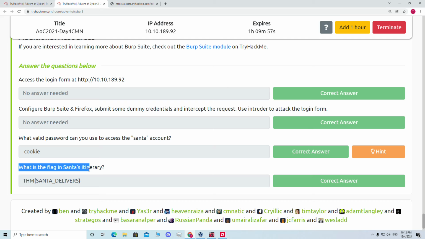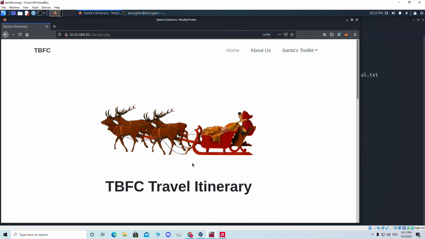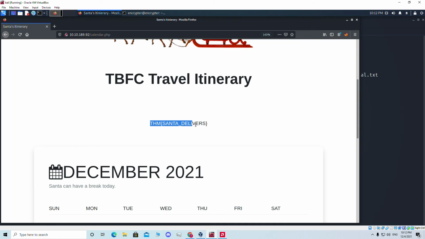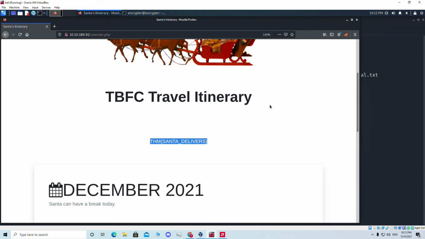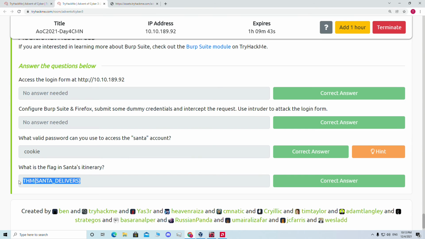Then, what is the flag in Santa's itinerary? So if we go back there, we can see here is the flag. So this is Santa's itinerary, and this is our flag. So this is the last answer. This is the answer of the last question.